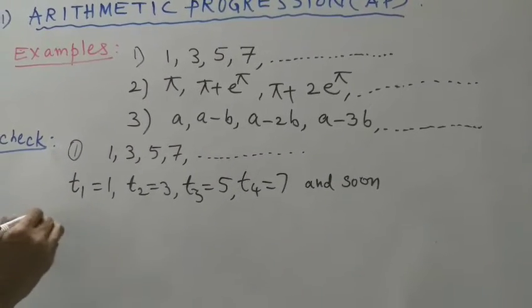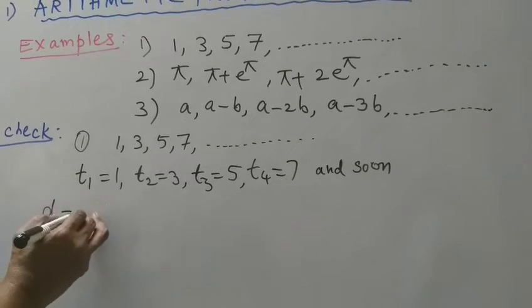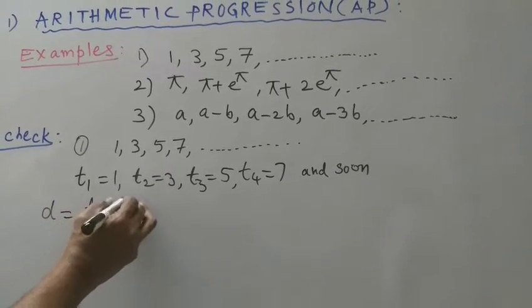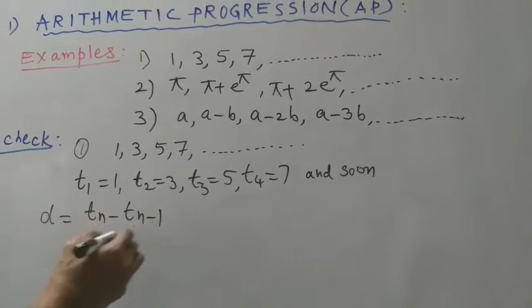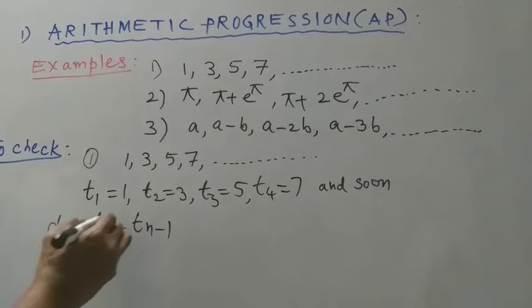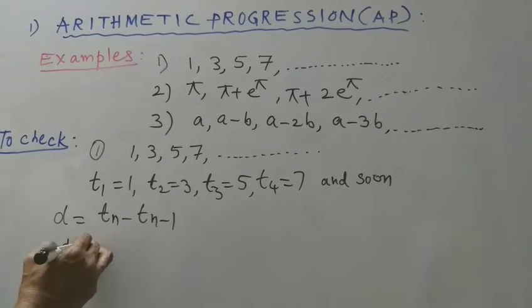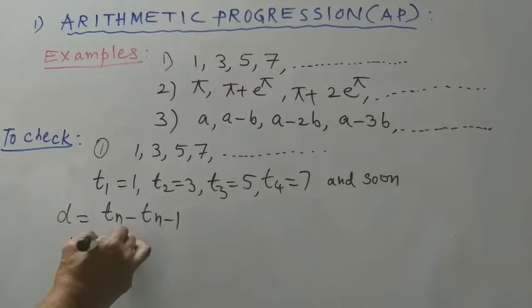The common difference d is equal to tn minus t(n minus 1). So here the common difference d is equal to t2 minus t1.